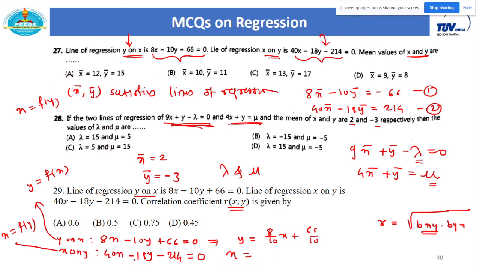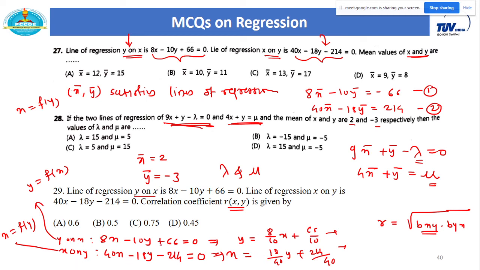Similarly, from this second equation, as this is x on y, write down x is equal to f of y in this form. So that becomes, I think, 18 by 40 times y plus 214 upon 40. Is this correct? Does everyone understand? How I write: I consider y equal to f of x for this first equation and x equal to f of y for this second equation.